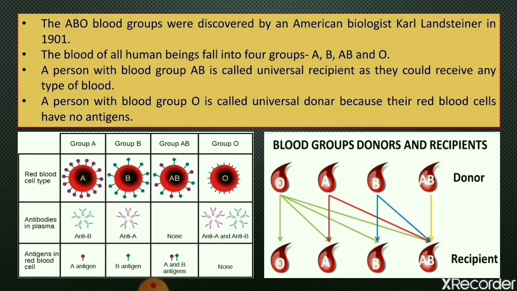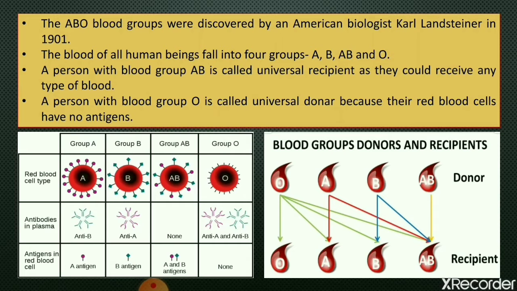And Karl Landsteiner received the Nobel Prize in Physiology or Medicine in 1930 for this discovery of the ABO blood groups. The blood of all humans has four types of blood groups, that is A, B, AB and O.